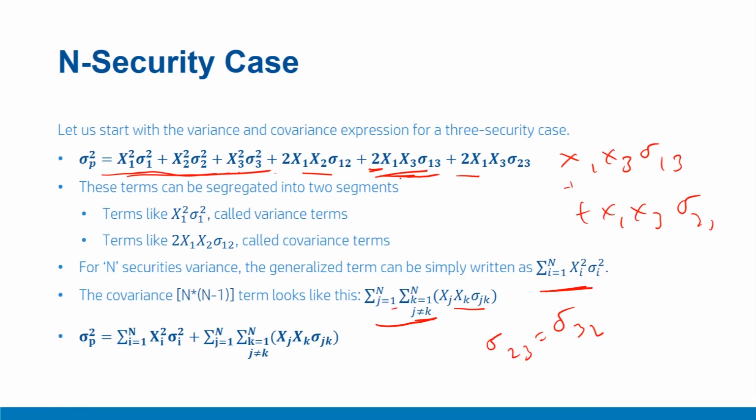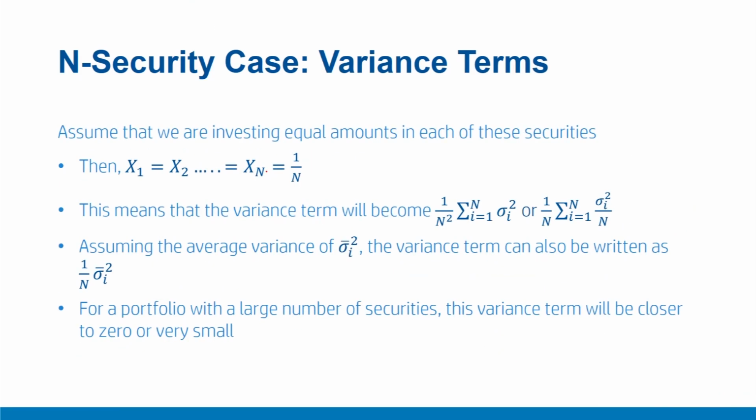So now we can write the full equation for the generalized n security case very simply as follows: sigma p square equals summation i equal to 1 to n xi square sigma i square, plus summation j equal to 1 to n, k equal to 1 to n, xj xk sigma jk, where j is not equal to k. Let us examine this formula further.